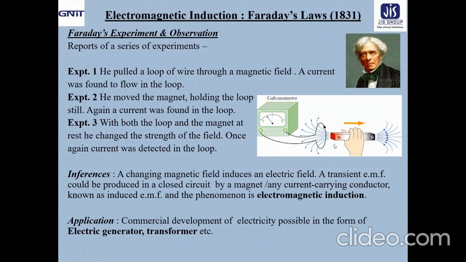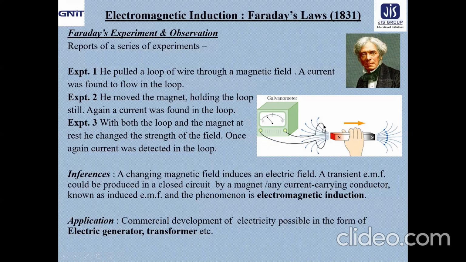Let us take a look at this figure. Very simple arrangement is shown here. One magnet is taken. Let us start with any bar magnet, say. So lines of force are coming out. This is the North Pole and this is the South Pole. And this is a loop of wire. Nothing is there, simple loop of wire, and it is connected to a galvanometer. You know, it can detect the current.